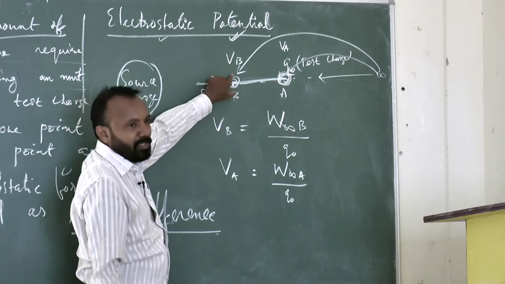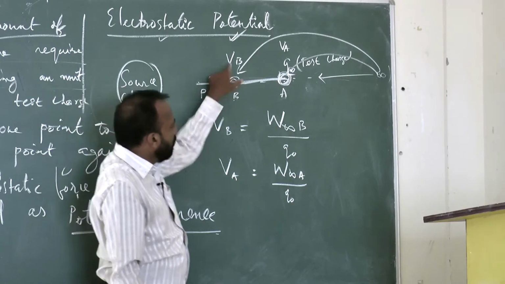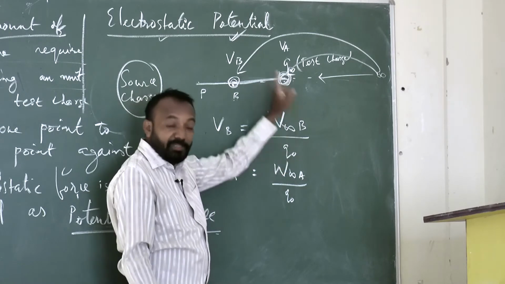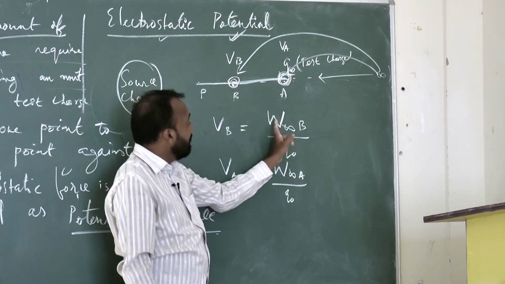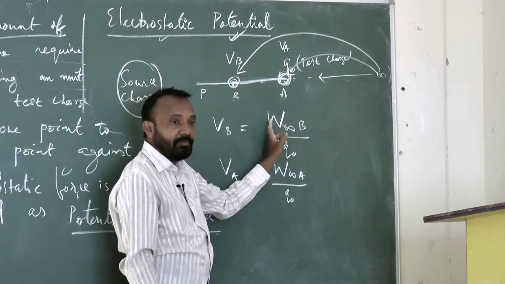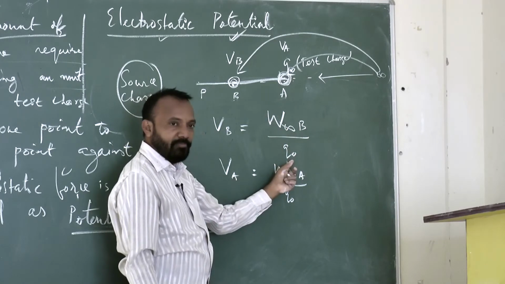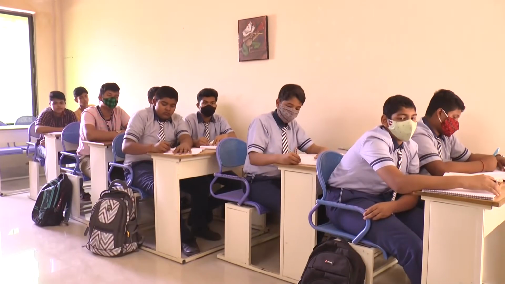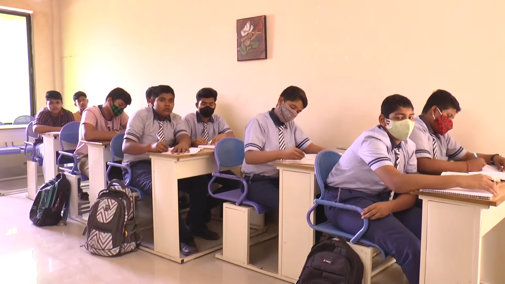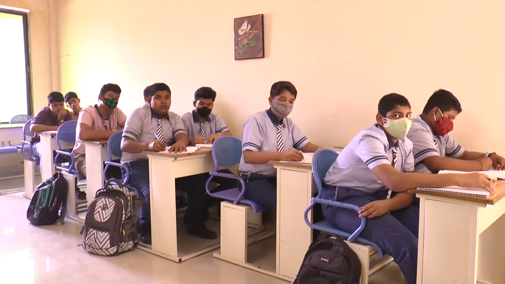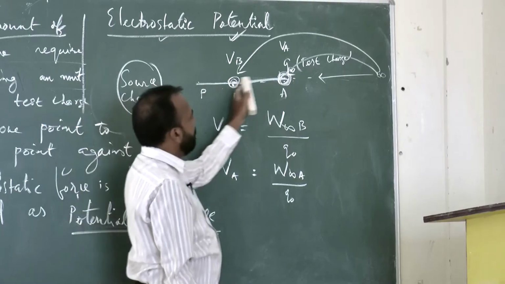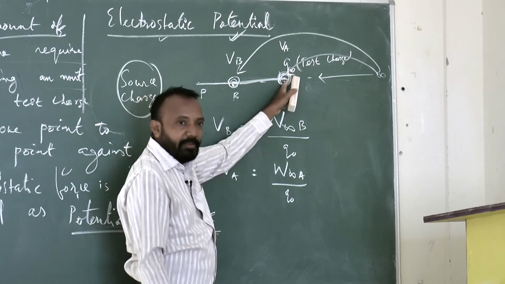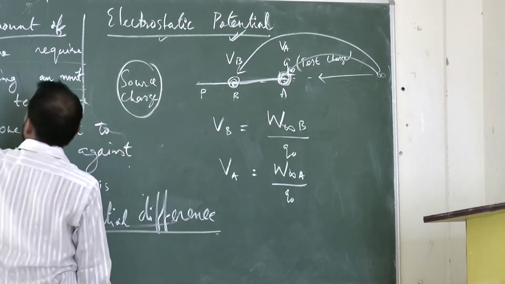VB means the potential at B, which is the amount of work done required to transfer the test charge from infinity to position B, that is W infinity B divided by Q naught. For position A, the potential VA is W infinity A by Q naught. So what is the potential difference then? Potential difference is final potential minus initial potential: potential at B position minus potential at A position. We can find the difference from that.